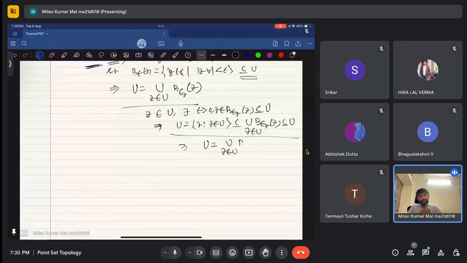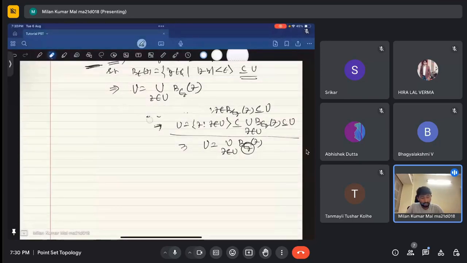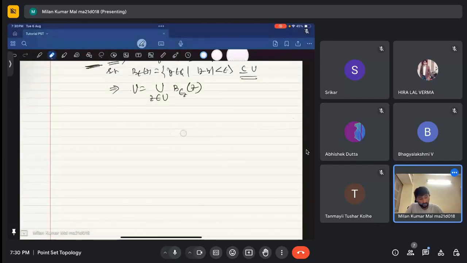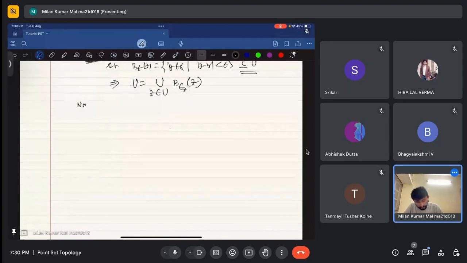This epsilon z means nothing but epsilon depending on z. Okay, so I can write this one. I'll erase this one because this is just for rough. Now, this B epsilon z, what is that?